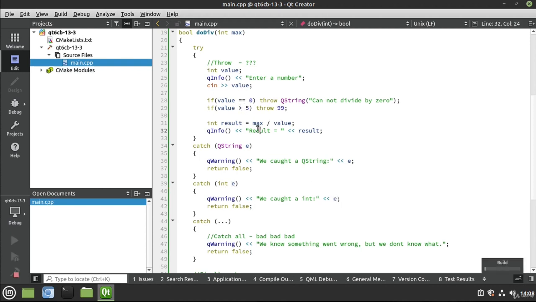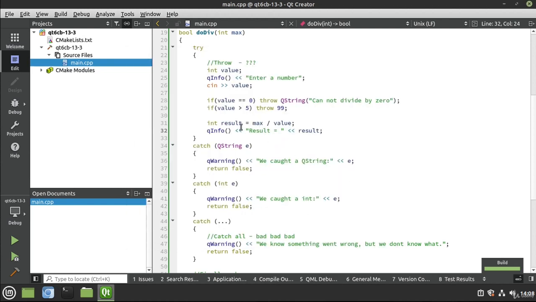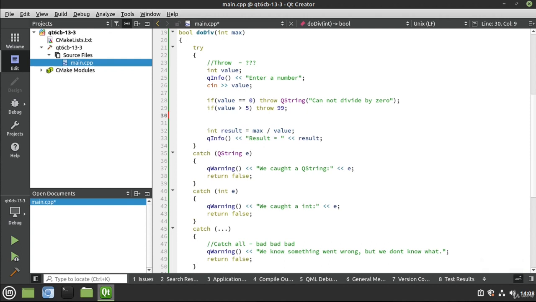So let's say run. And let's say 4, 5, and 6. We caught int 99. So now you can throw different data types and catch those data types as long as you have them defined. That is extremely cool. And the standard library is just insanely powerful.